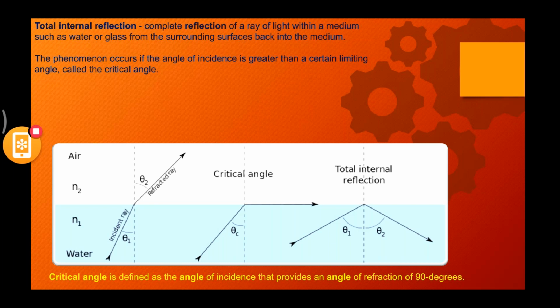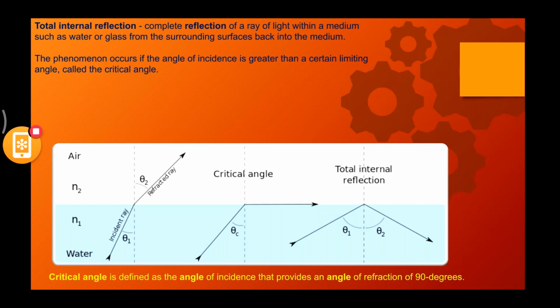So here we have two different media, right? N1 and N2. One is air and one is water. You have theta1, which is nothing but the angle of incidence. You have theta2, that is the angle of refraction, right? In the second figure, you can actually see the critical angle. What is happening? The angle of incidence is such that the refracted ray is passing with an angle of 90 degrees.